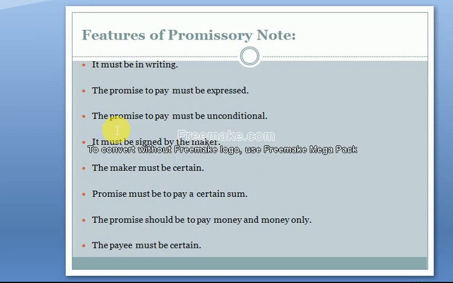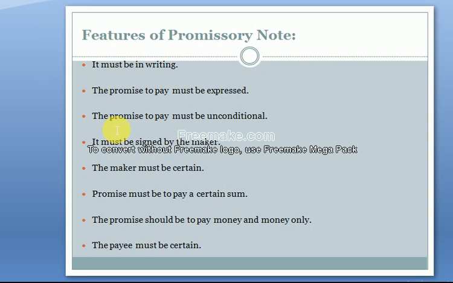According to the definition, the maker, drawer or issuer will make an unconditional promise. There should be no conditions in the promise. If conditions come in, then that will not be called a promissory note.